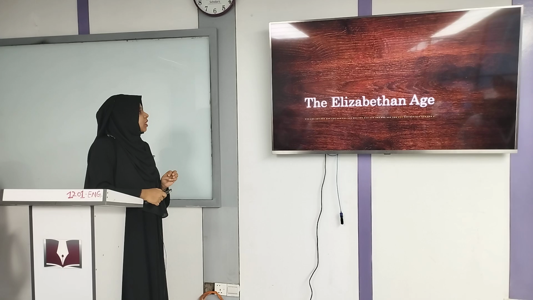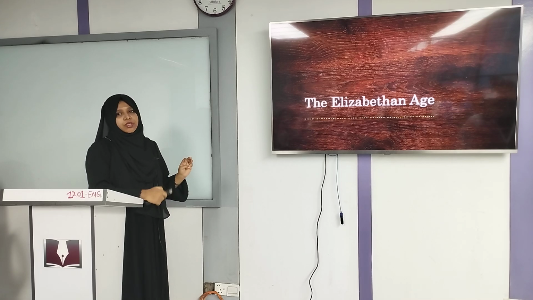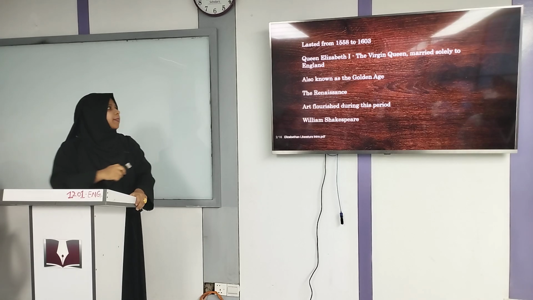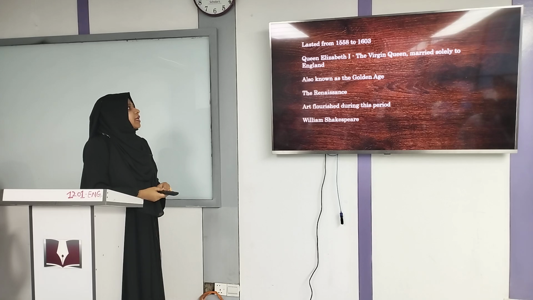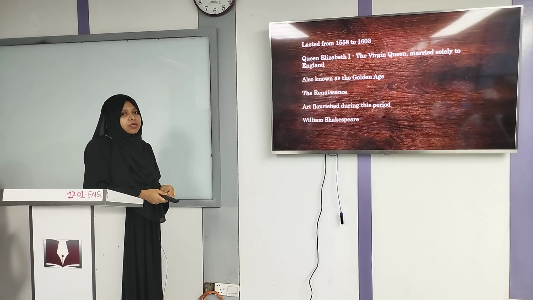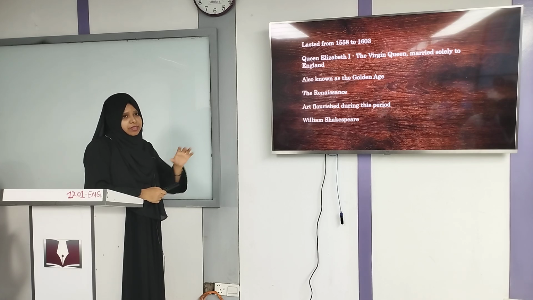Here you go. So Elizabethan age, we will talk about the age first, okay? It lasted from 1558 to 1603, and we're talking about Queen Elizabeth I. It's also known as the golden age of English literature. I will explain that later. And then you have to know about the Renaissance, which started from Florence, Italy. Renaissance means, in a word, the revival of learning.